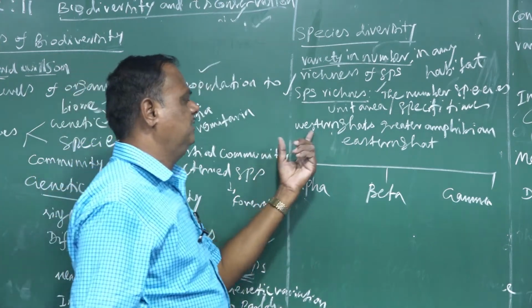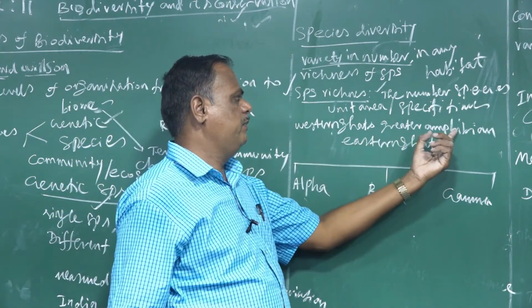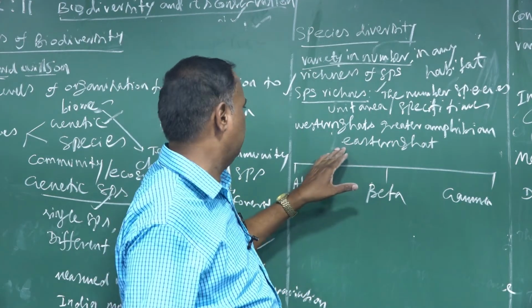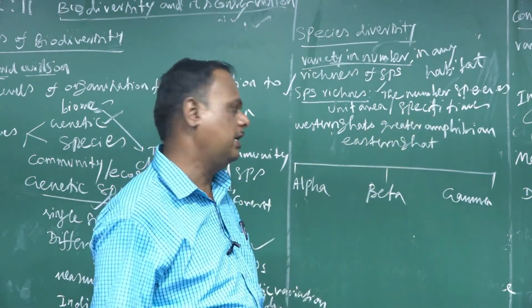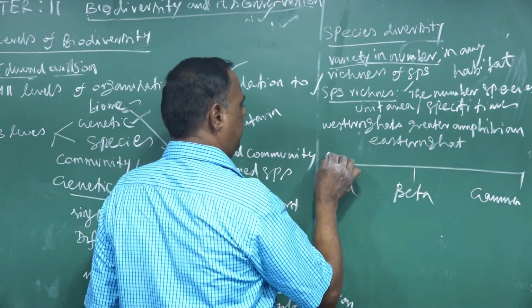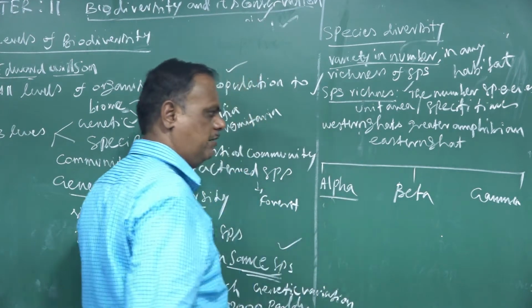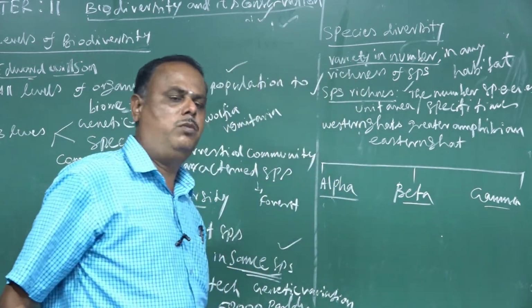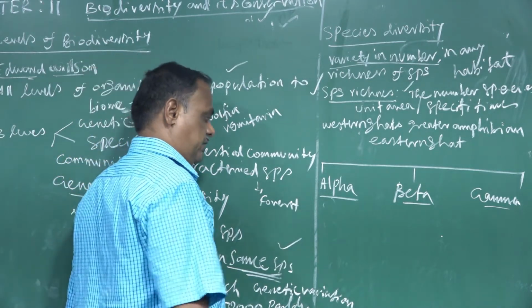In the Western Ghats, there is a greater number of amphibians compared to the Eastern Ghats. The variation occurs from one area to another. Species diversity is also divided into three types: alpha species diversity, beta species diversity, and gamma species diversity.